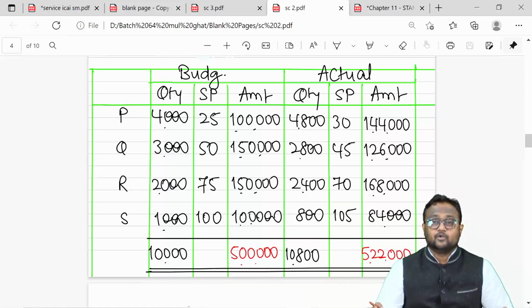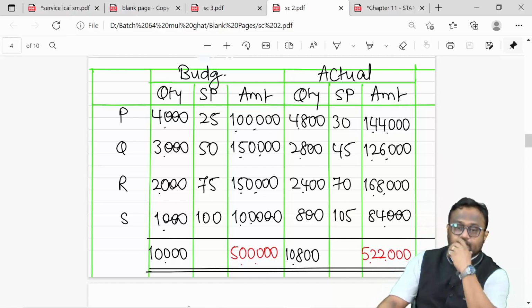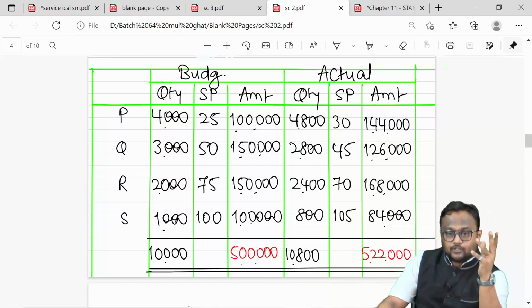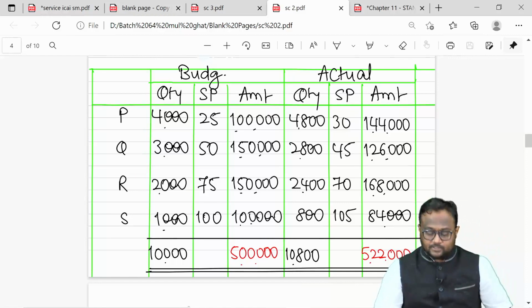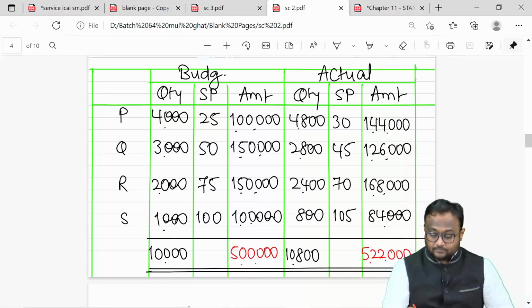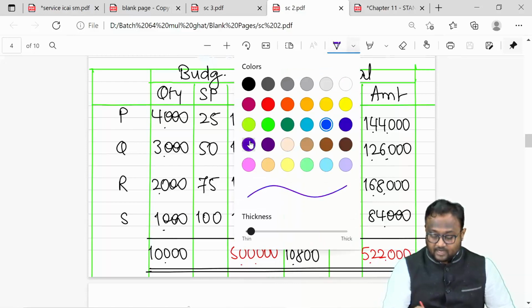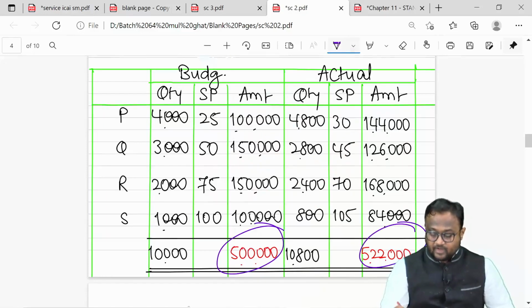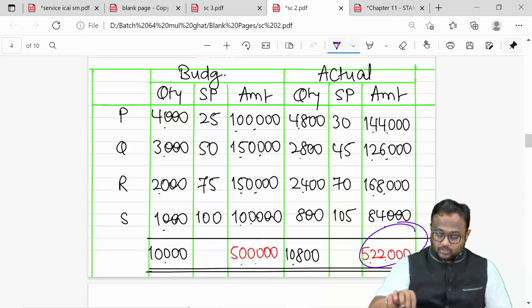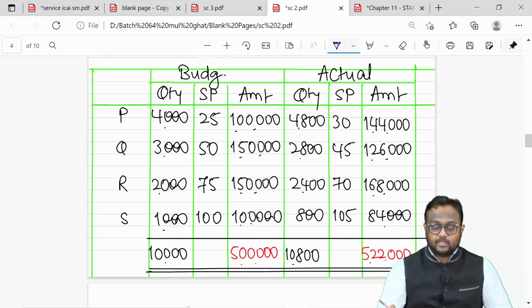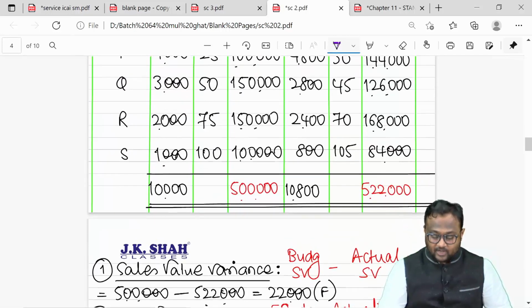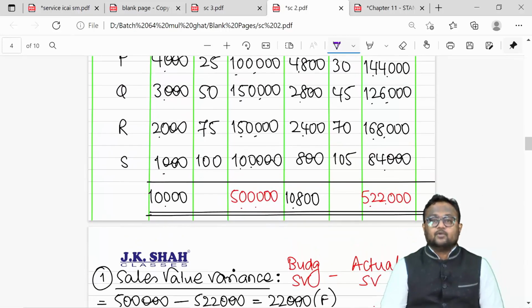Please make sure that your data is perfect in front of you so that you will be comfortable in terms of getting these variances. So, if you see this, you realize that instead of 5 lakhs, you earn 5 lakh 22,000. That means it is definitely a favorable variance for you. And that's your first variance, sales value variance. 22,000 favorable. Budgeted sales value minus actual sales value can be the formula.